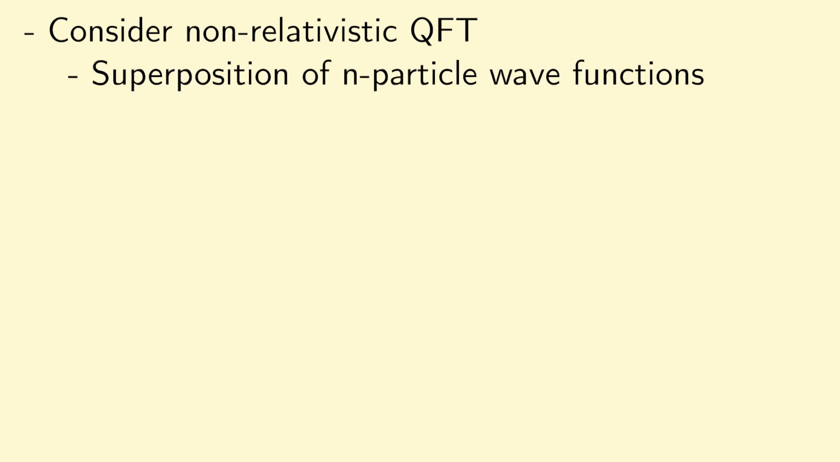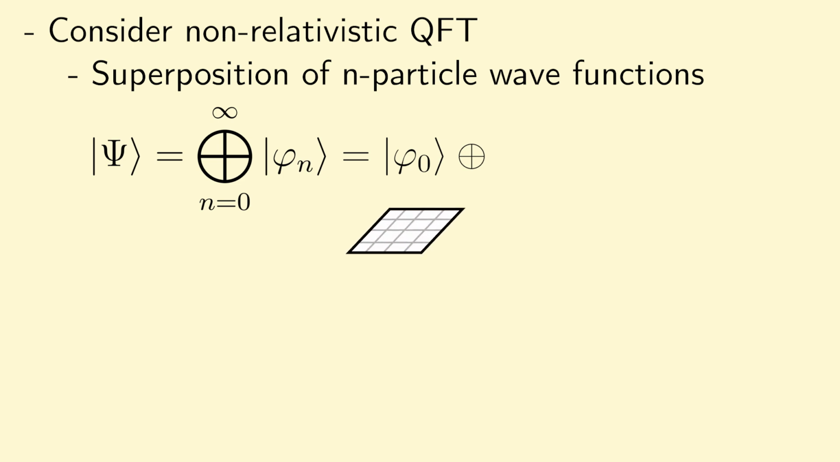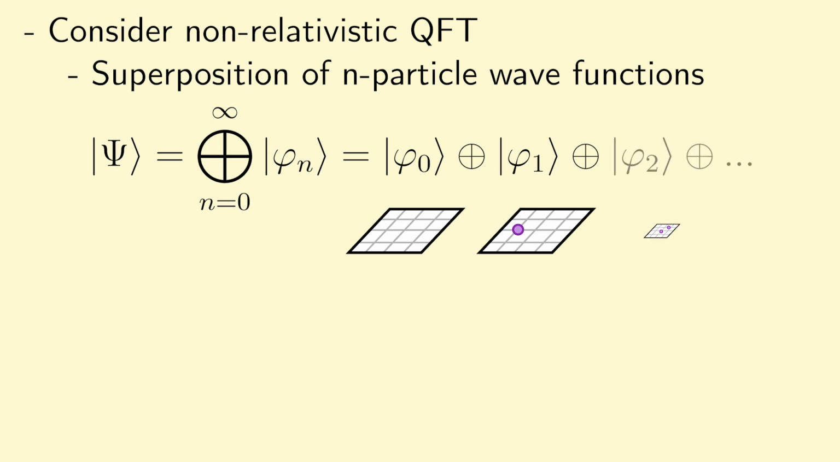To take a first stab at this problem, let's consider non-relativistic quantum field theory. In this setting, the number of particles isn't fixed, and so a quantum field state is really a state in Fock space that can be represented as a superposition over n-particle wave functions. And so here I'm denoting our quantum field state by capital Psi, which is a superposition over n-particle wave functions that are denoted by phi sub n. In practice, what this looks like is a sum over a zero-particle wave function, which corresponds to a system with no particles, plus a one-particle wave function that corresponds to a system with one particle, plus a two-particle wave function that corresponds to a system with two particles, and so on.